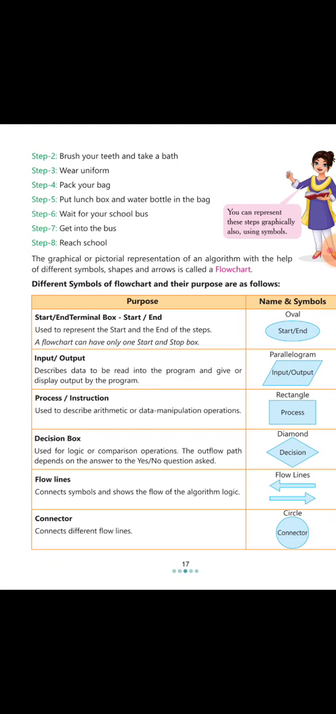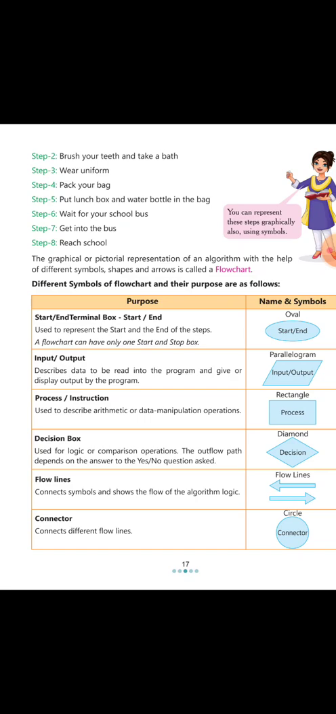Then we have flow lines. These lines connect the symbols and show the flow of the algorithm. Then we have the connector, a circle. The connector connects the different flow lines.